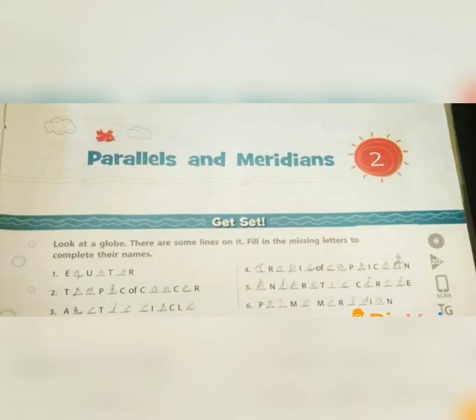E-Q-U-A-T-O-R. Second one, Tropic of Cancer. T-R-O-P-I-C, Tropic of Cancer. C-A-N-C-E-R, Tropic of Cancer. Where is it located on the globe? It is located on 23.5 degree north.